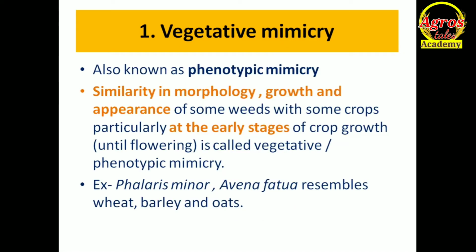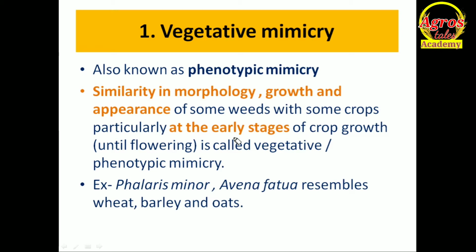The first one is vegetative mimicry. Vegetative mimicry is also known as phenotypic mimicry. There are four different points, according to which you can differentiate what type of mimicry a weed is showing.